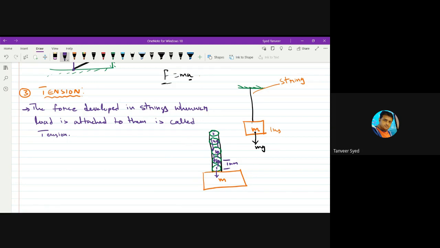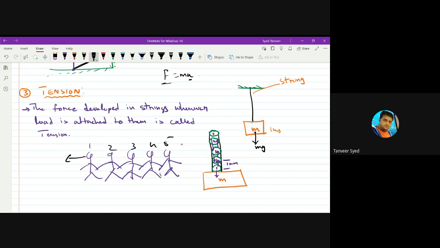It is like, suppose you are standing in a line. Some 5 students are standing in a row, holding their hands like this. And the condition is they should not let go of their hands. Suppose I pull the last fellow towards left. This is 1, 2, 3, 4, 5. If I pull the last fellow towards left, fellow number 2 pulls 1 towards him. And if 2 tries to go away, 3 tries to pull 2 towards him.